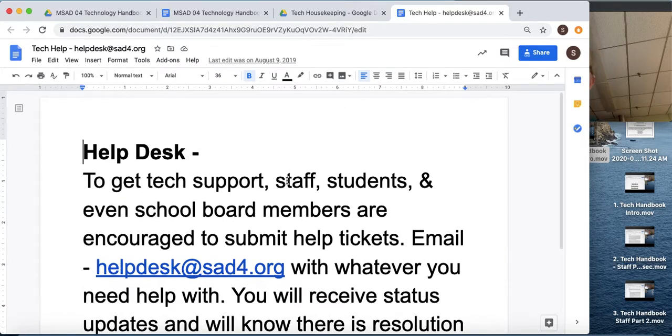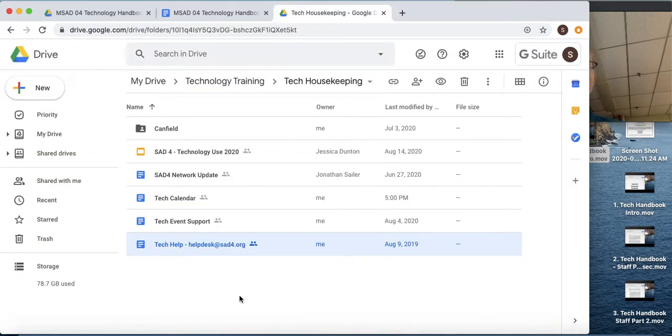It might be a little bit. We do have a backlog of tickets right now, but you will receive updates, and certainly, when we're working on it. Canfield is also in Tech Housekeeping.